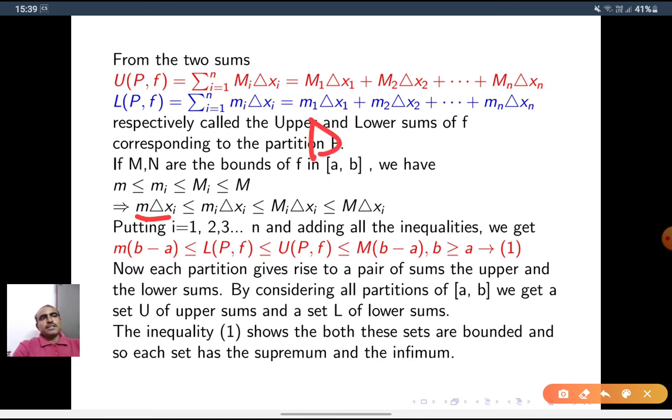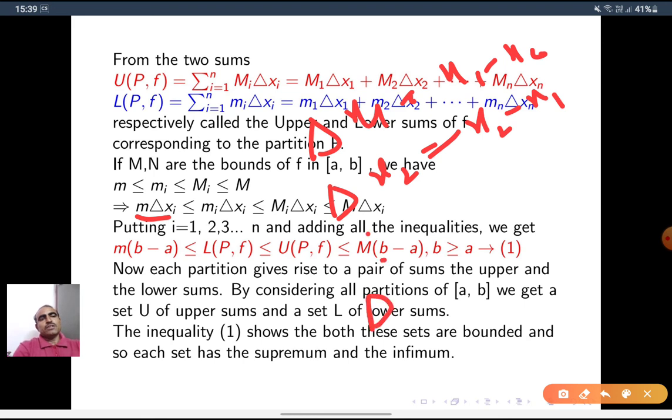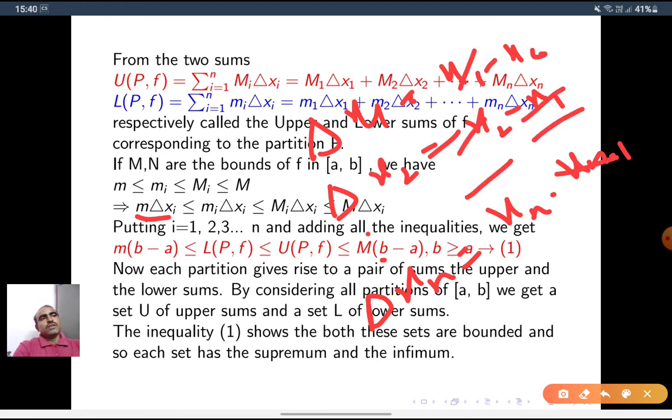First delta x1 is equal to x1 minus x0. Delta x2 is equal to x2 minus x1, and so on. Delta xn is equal to xn minus x(n-1). So x1 and x1 cancel, x2 and x2 cancel, and so on. We get only xn minus x0. If you add all these terms, we get xn minus x0, and xn is b, so it is b minus a.